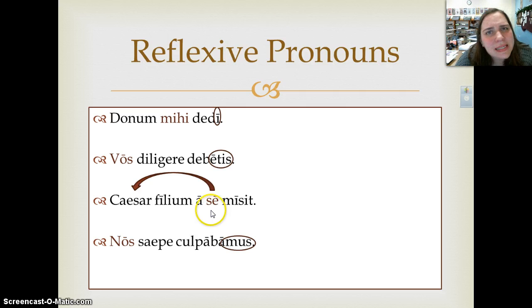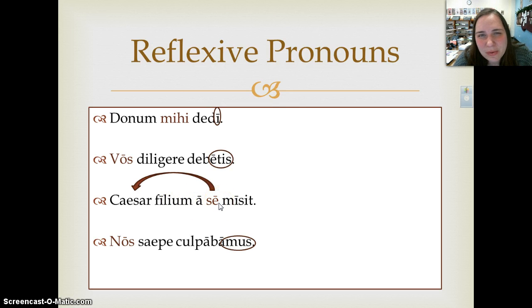It's a little bit easier to see the reflexive with the third person because you can literally have an arrow go back to the actual subject. So here, Caesar sent his son, se, away from him. Okay, away from himself. Sometimes in English we drop the self. In this example, Caesar sent the son away from himself.